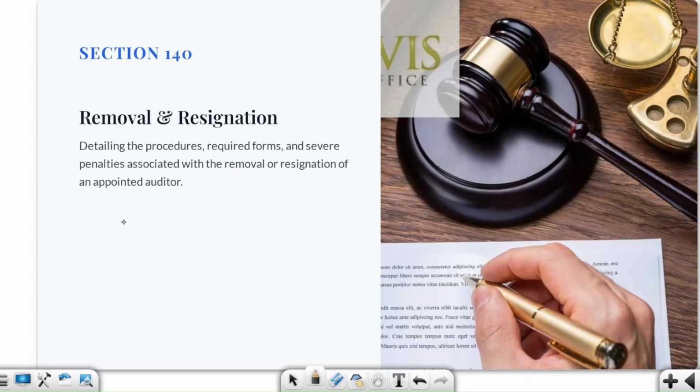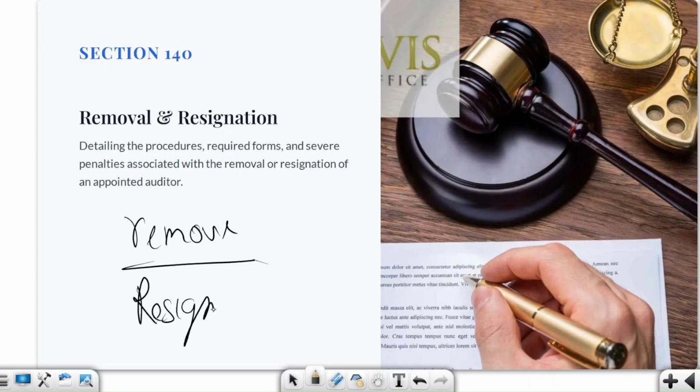What if the company wants to remove this particular auditor? Then, what if the auditor resigns by himself? Or we are going to talk also about the NCLT, the National Company Law Tribunal, or the central government, who will get involved because of misconduct. So let's study this one by one.